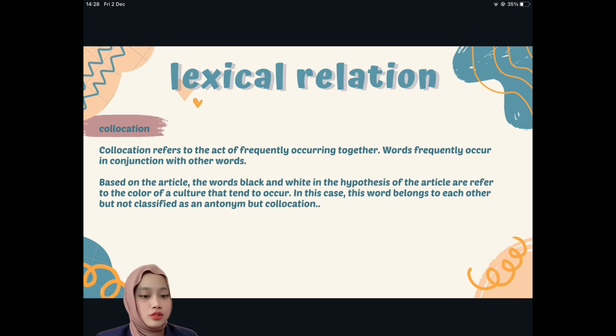Lastly, we have collocations, which refers to the act of frequently occurring together. Words frequently occur in conjunction with other words. Based on the article, the words "black and white" in the hypothesis of the article refer to the colors of a culture that tend to occur together. In this case, these words belong to each other but are not classified as antonyms but collocations.